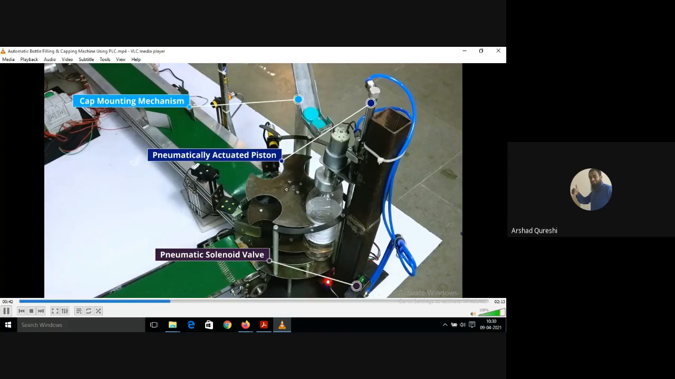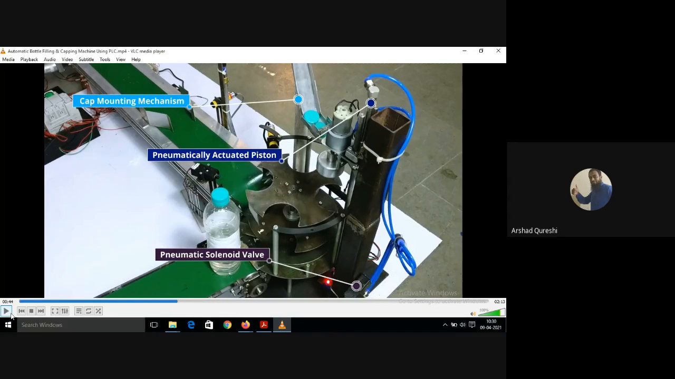Cap mounting mechanism is also pneumatically operated. So when to actuate it, that command is also given by the PLC. That is also done by PLC, and the signal is given with the help of the sensors which are there. There are pneumatically actuated pistons which are moving up and down. There is a motor here which is rotating and tightening the cap on the bottle. There is a motor and there is a piston which moves down. At the bottom, it is a pneumatic solenoid valve which is actuating the piston.